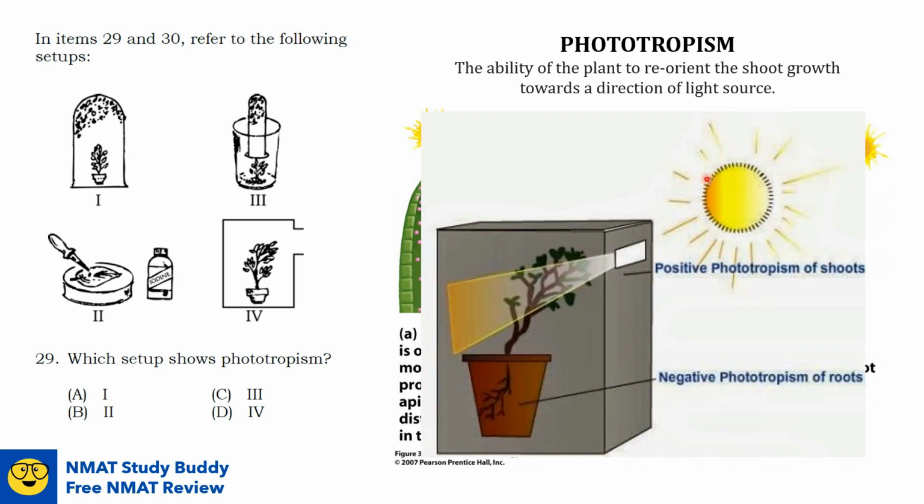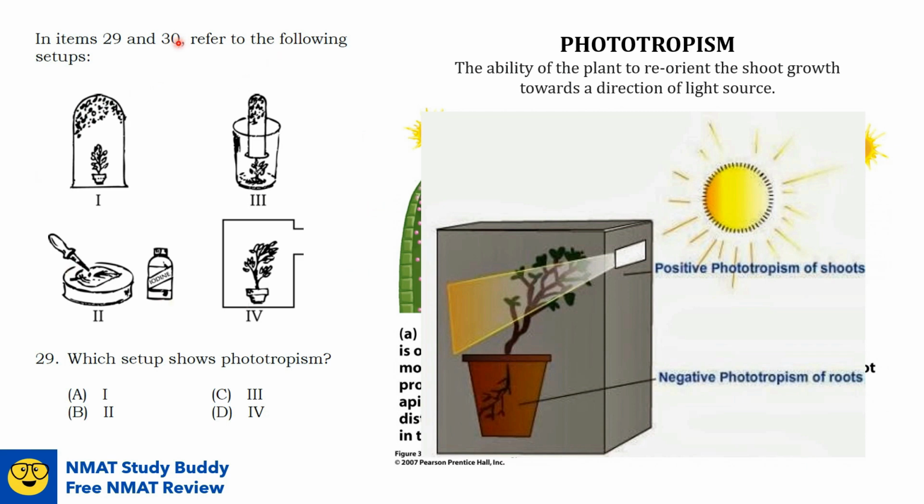A classic example of an experiment that will demonstrate phototropism is this. We have a plant inside a box, and this box has a small slit or window that will allow the sunlight to pass through. And as you can notice here, the shoot of the plant grows towards the light source. So this is what we call the positive phototropism of shoots. However, on the root system, you will see that there's negative phototropism because the roots grow towards the opposite side, where there is no light source.